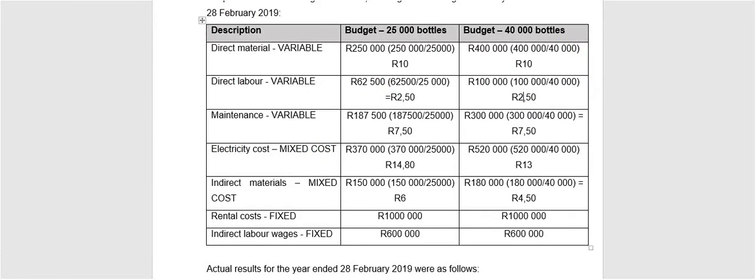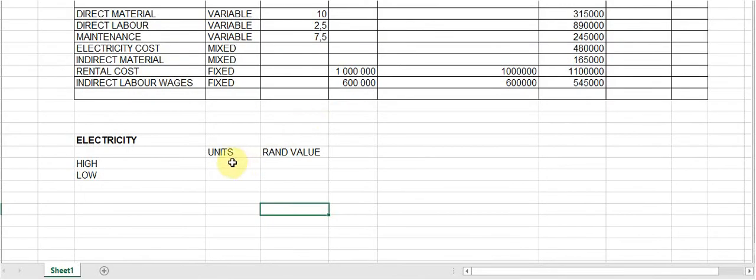I'm going to go back to my budgets to see what was the highest two of the budgets. Please note how I only use budgetary information to do this mixed cost split. So the highest one was 40,000 bottles. The lowest one was 25.